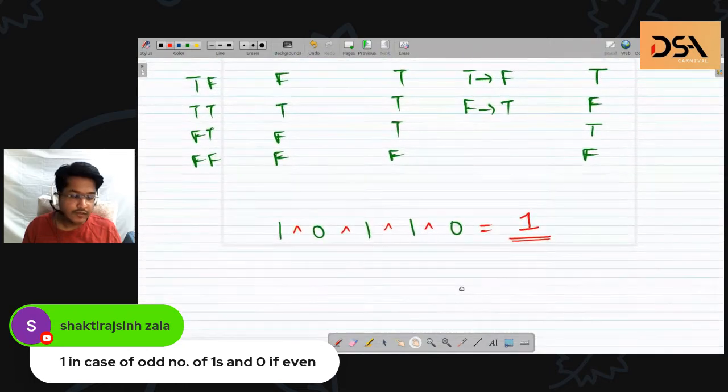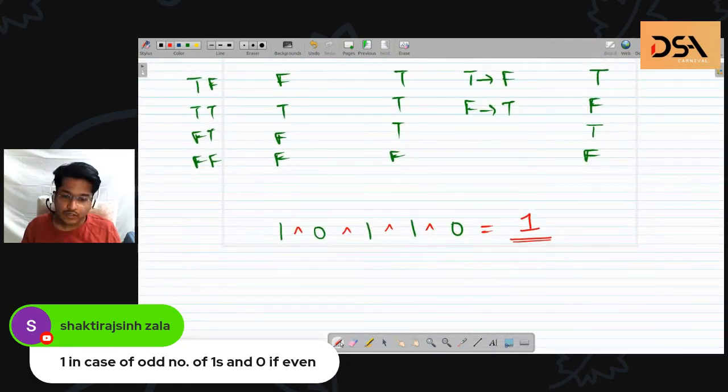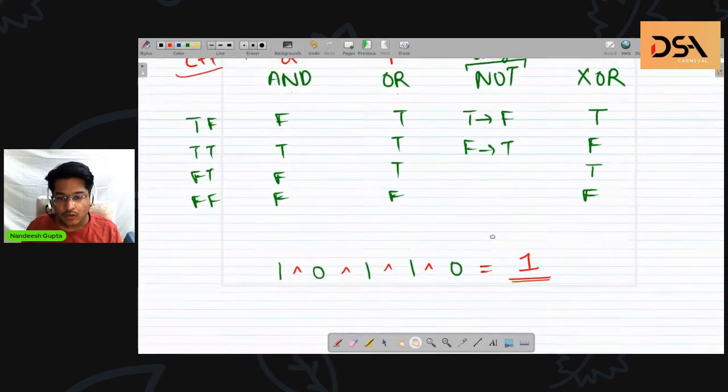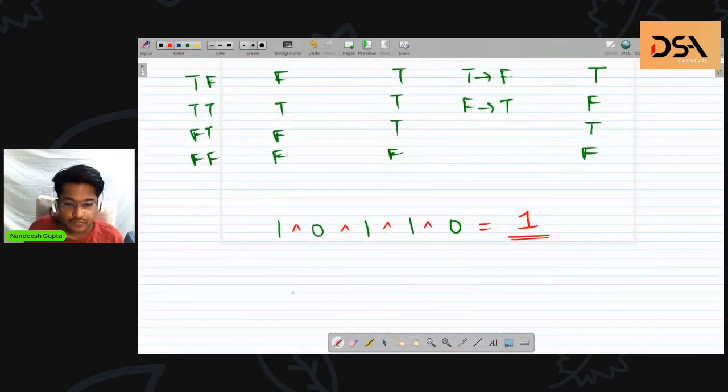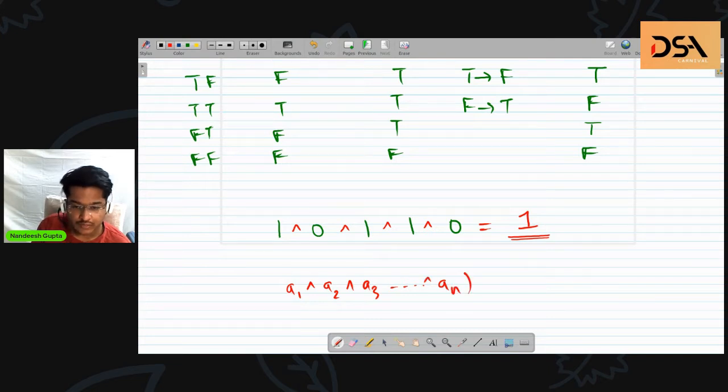For XOR, what we can follow is, if there are an odd number of set bits, an odd number of ones, then the result of the XOR of that group of bits is 1. Let me write that down. Say I want to XOR A1 with A2 with A3 and so on till AN. What would the result be?